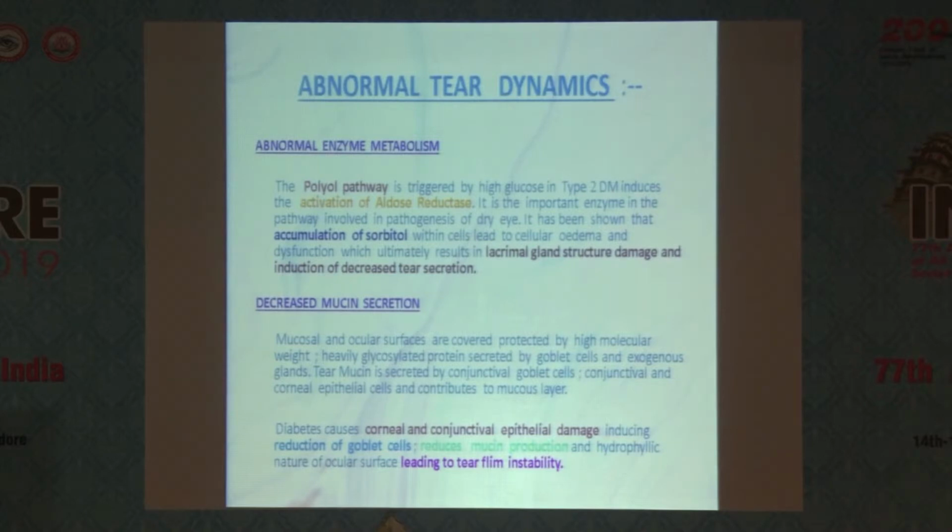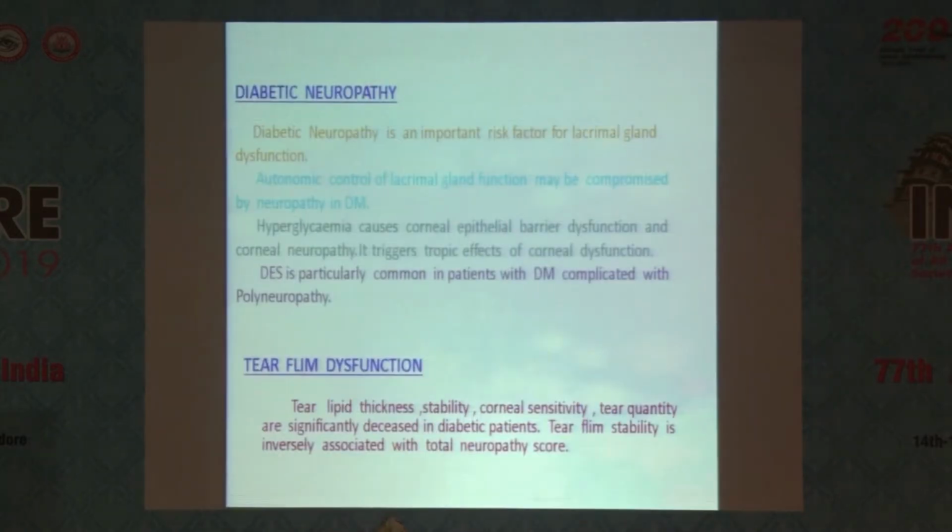Abnormal enzyme metabolism: the polyol pathway is triggered by high glucose levels, leading to activation of aldose reductase and accumulation of sorbitol within the cells. This leads to cellular edema and dysfunction, which leads to lacrimal gland structure damage and decreased tear secretion. There is also decreased mucin secretion. Diabetes causes corneal and conjunctival epithelial damage and a reduction in goblet cells, leading to tear film instability.